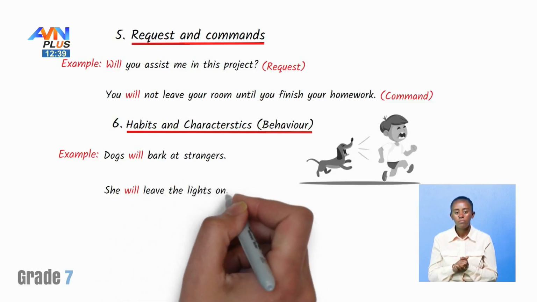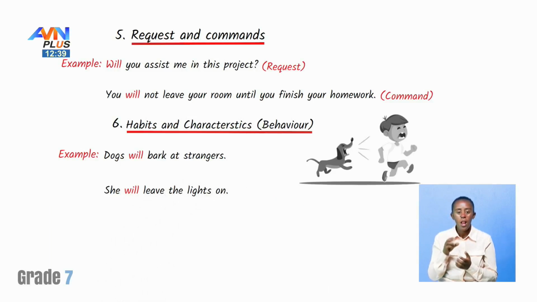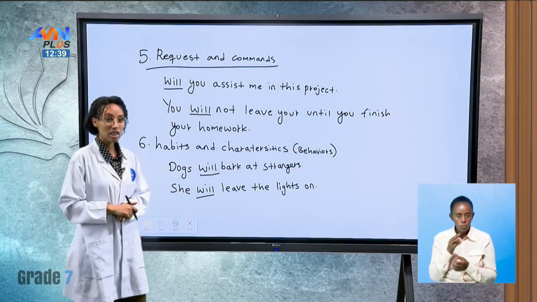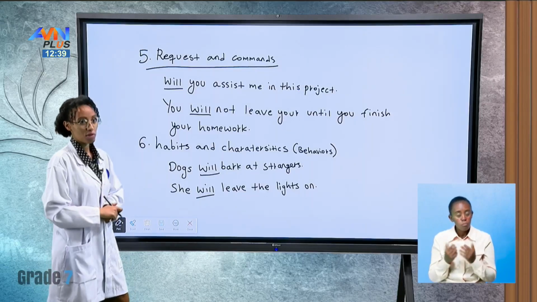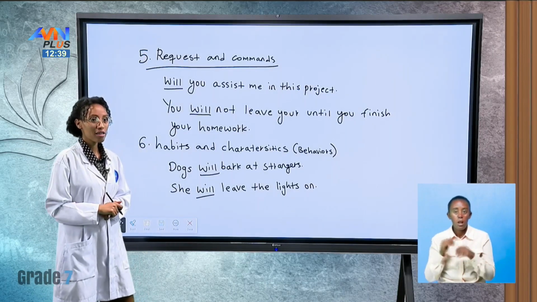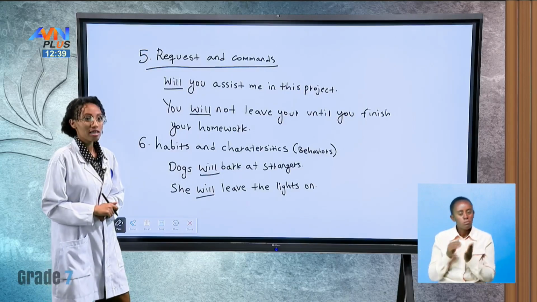She will leave the lights on. Again, we have used the modal verb will to talk about habits of someone. She will leave the lights on indicates she frequently does that.